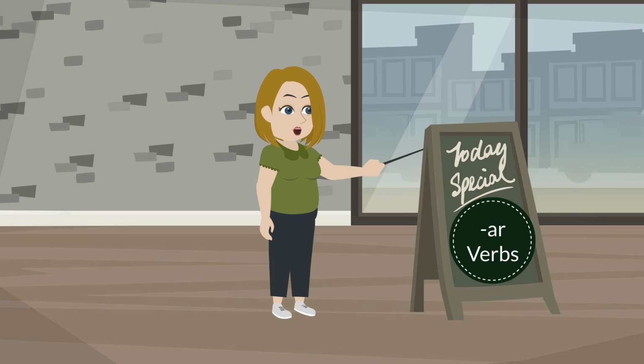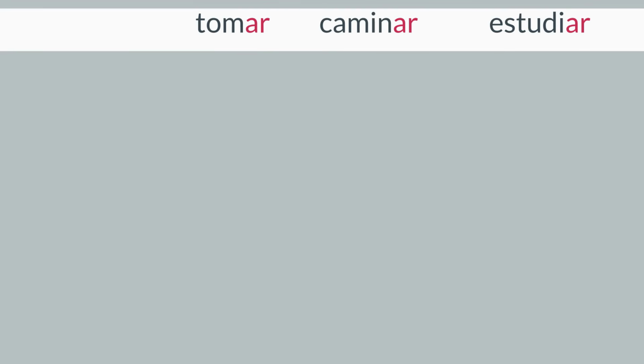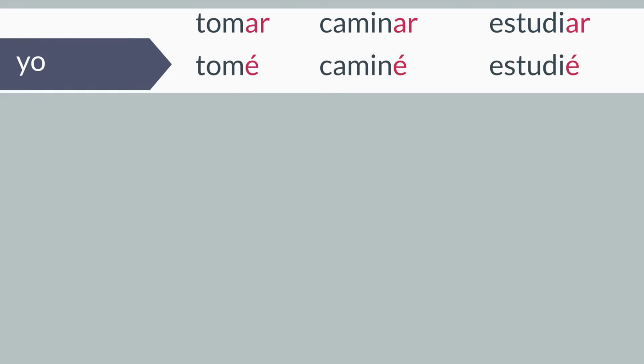Now, let's go over the different endings when conjugating AR verbs in preterite tense. We'll use this time to practice conjugating three different verbs: tomar, caminar, and estudiar. When conjugating yo, drop the AR at the end and replace it with an E with accent. Yo tomé. Yo caminé. Yo estudié.